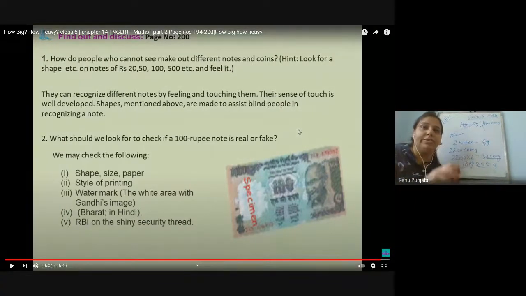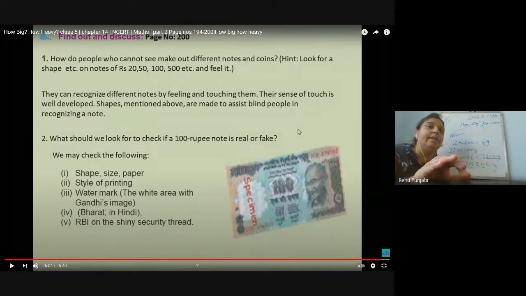They touch, they feel, right? They can recognize different notes by feeling and touching them. The sense of touch is well developed. Shapes mentioned above are made to assist blind people in recognizing a note. So we can check by shape, size, and paper style whether this is a real note or not.